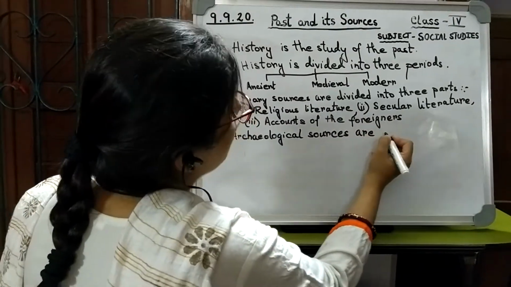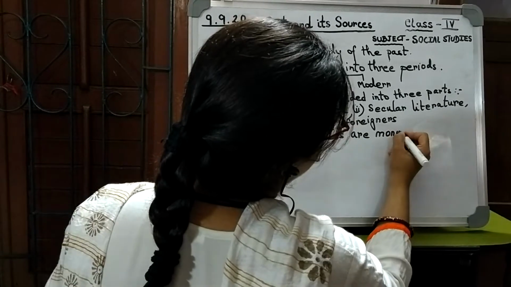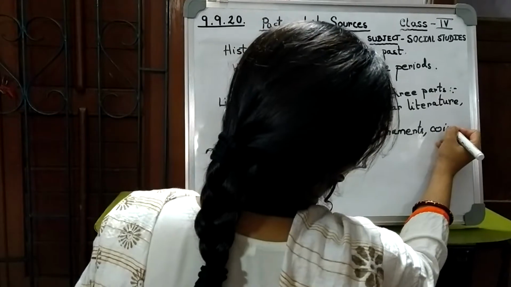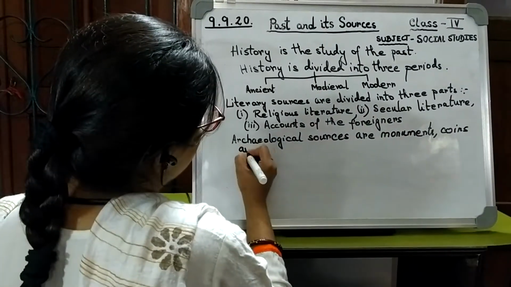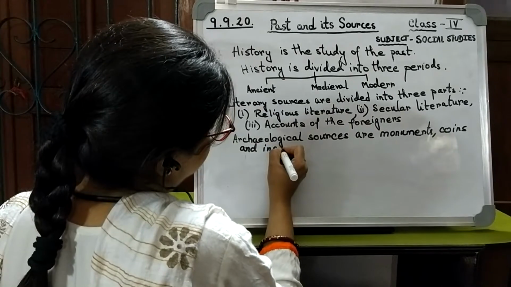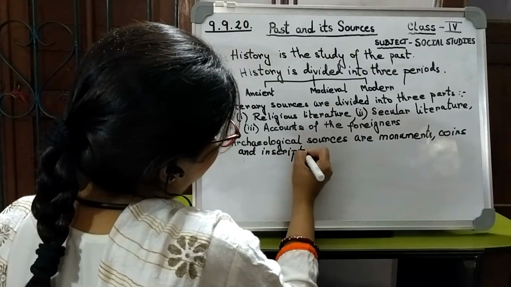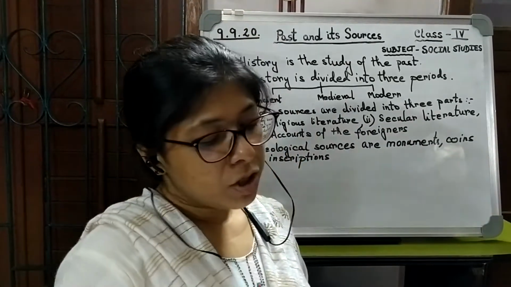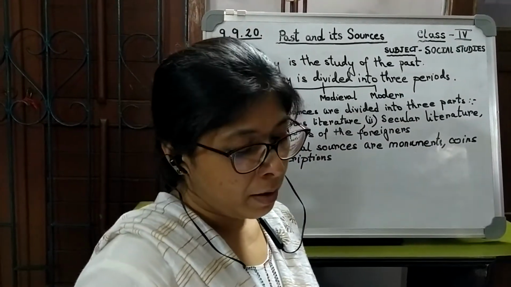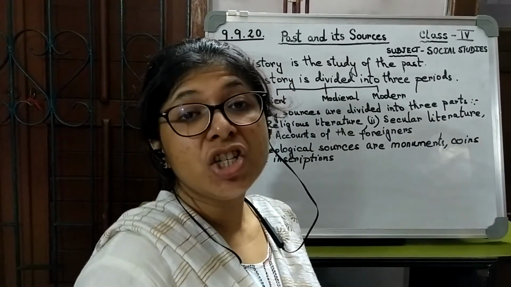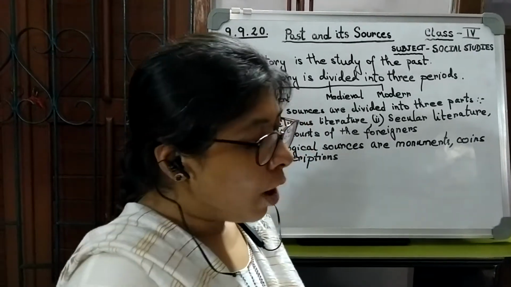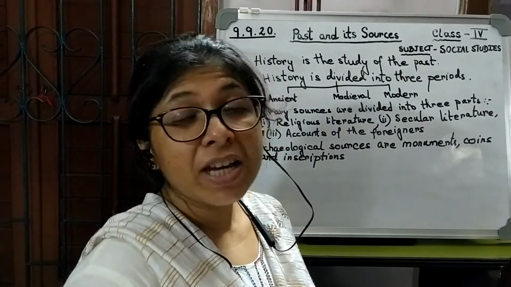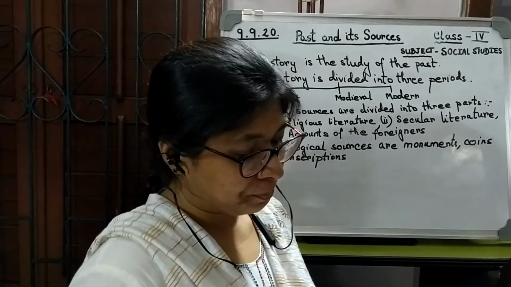Archaeological sources are monuments, coins and inscriptions. Now, archaeology is the science and method to explore and understand the ancient ruins and remains. Now, what are monuments? Monuments are buildings and structures that are of great historical importance or interest.